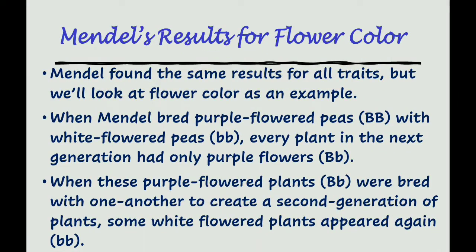Mendel's result for flower color. Mendel found the same result for all traits, but we will look at flower color as an example. When Mendel bred purple flower peas, BB, with white flower peas, small bb, every plant in the next generation had only purple flowers, capital B and small b. When these purple flower plants, capital B small b, were bred with one another to create a second generation of plants, some white flower plants appeared again, small bb.